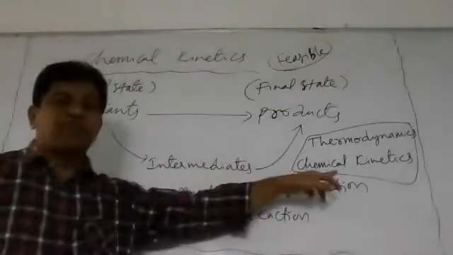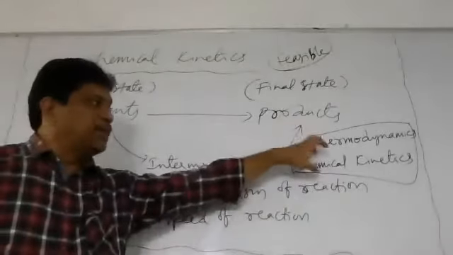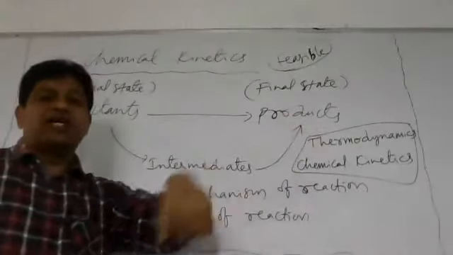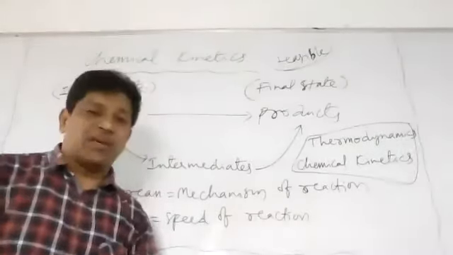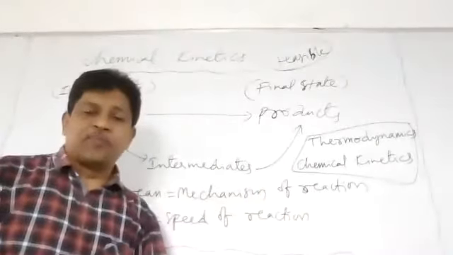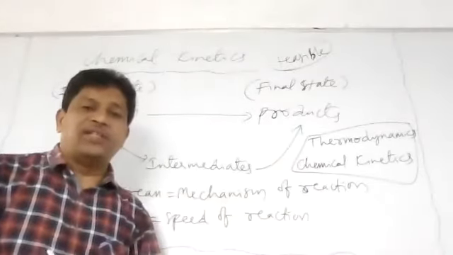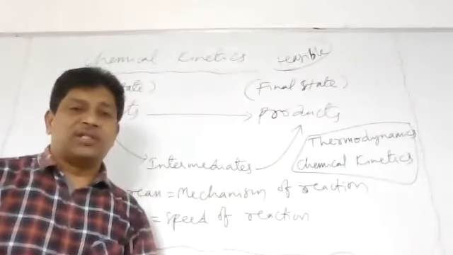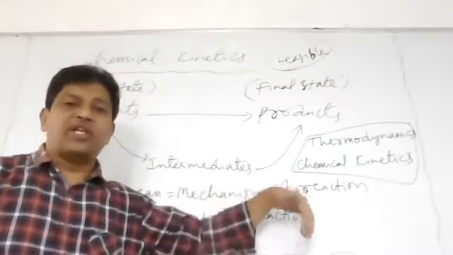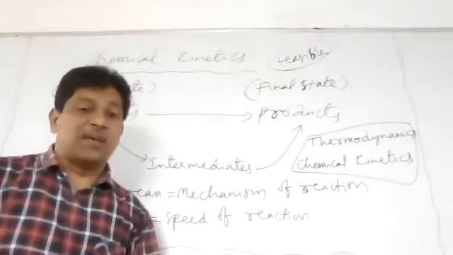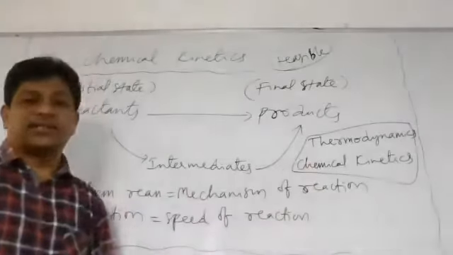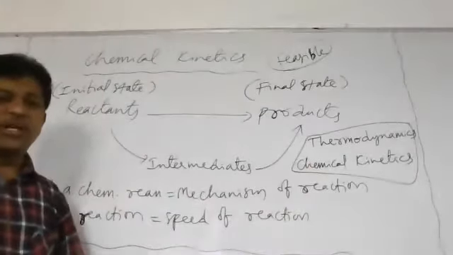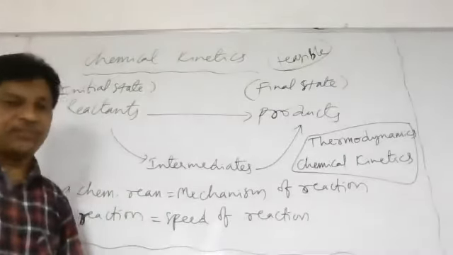Chemical kinetics. So to rectify the defects of thermodynamics, another branch of physical chemistry was introduced. That is chemical kinetics. Chemical kinetics is a very important topic of physical chemistry.